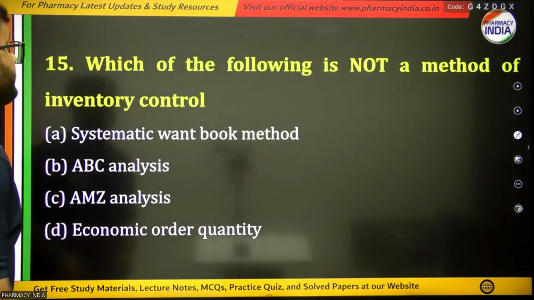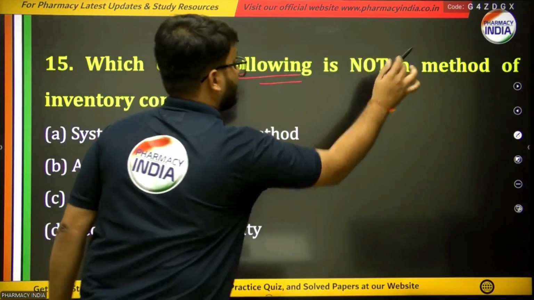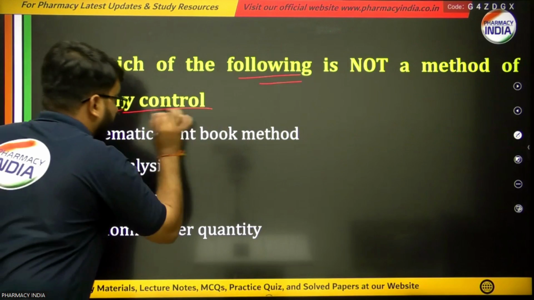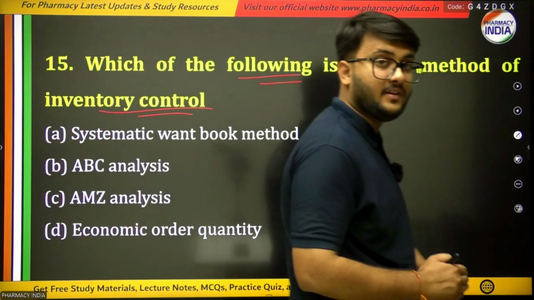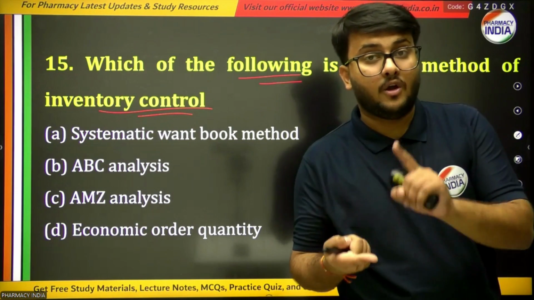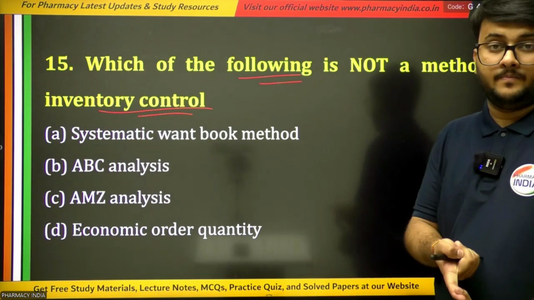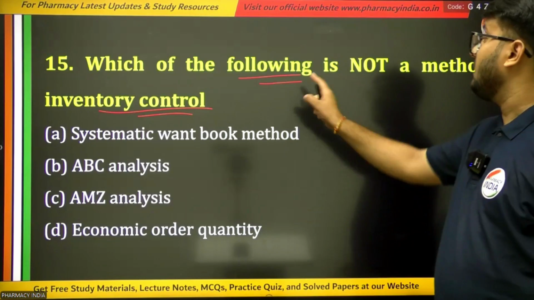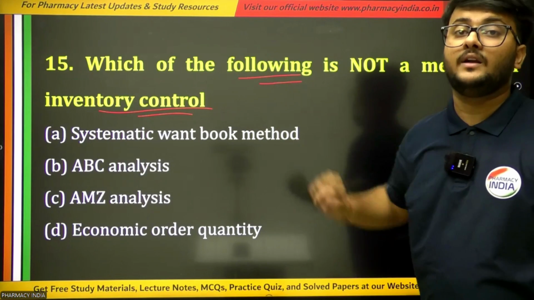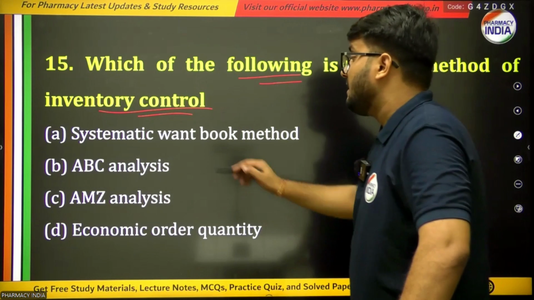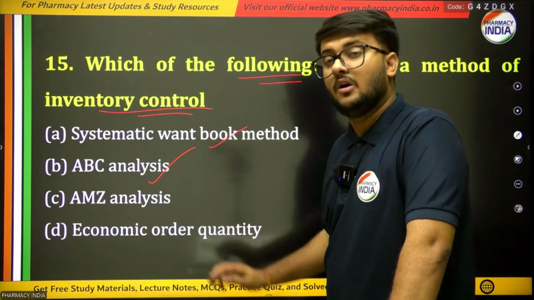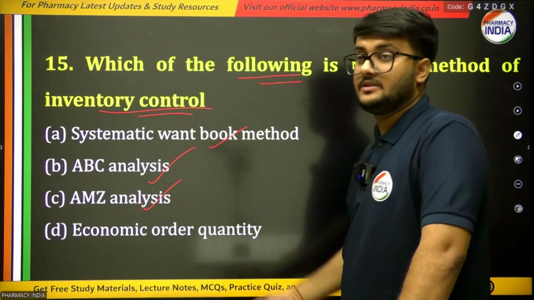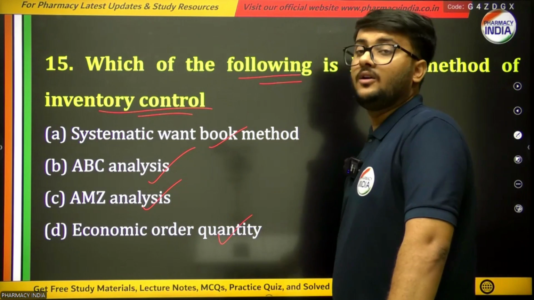Next question is, which of the following is not a method of inventory control? There are four options, and we have to analyze which one does not belong to the methods of inventory control. The options are systematic want book method, or ABC analysis, or AMZ analysis, or economic order quantity.